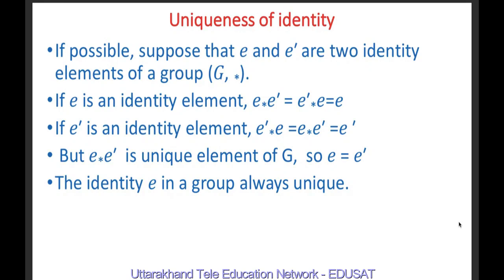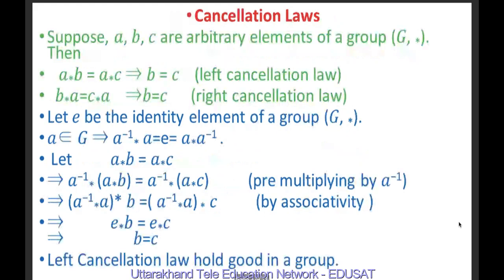But in both of our above equations, we have e star e dash and e dash star e, and e star e dash is a unique element of G, so e is equal to e dash. Hence, the identity element in a group is always unique.